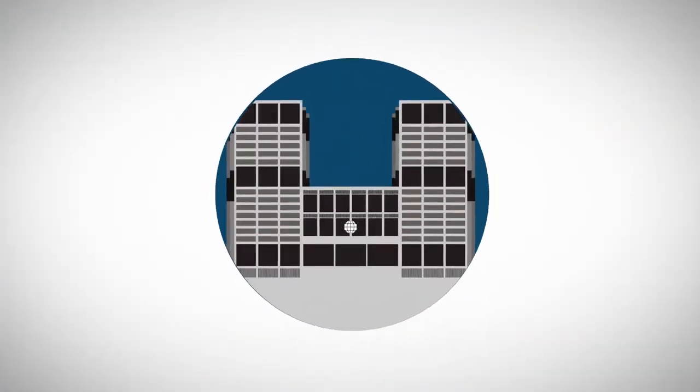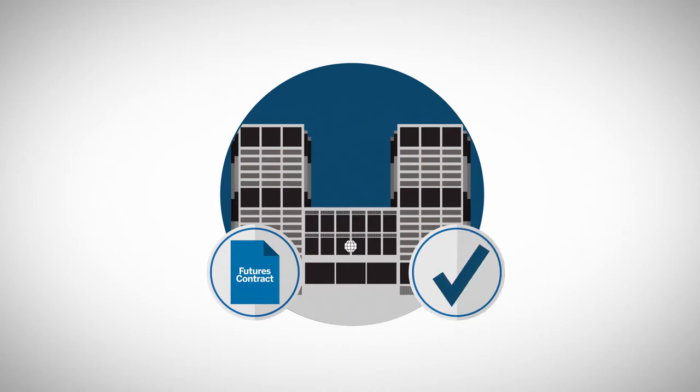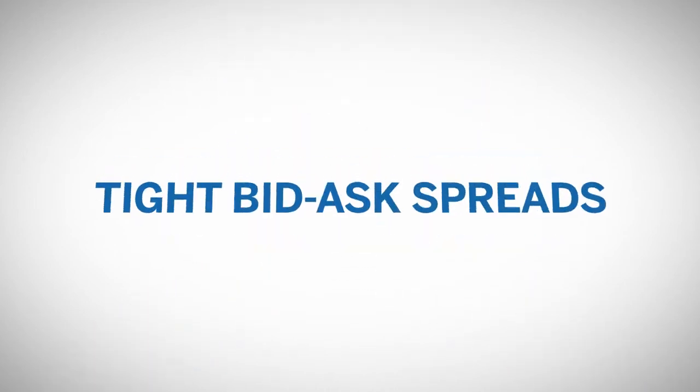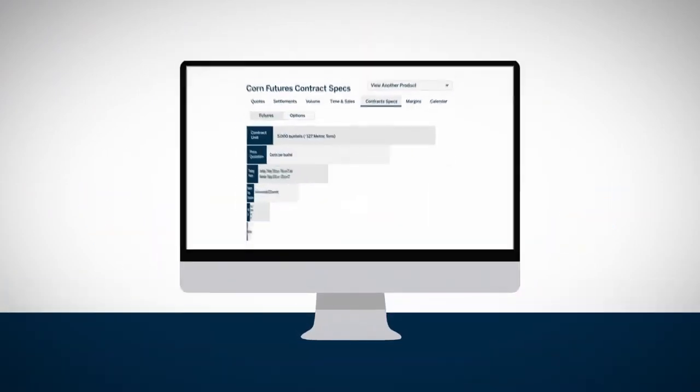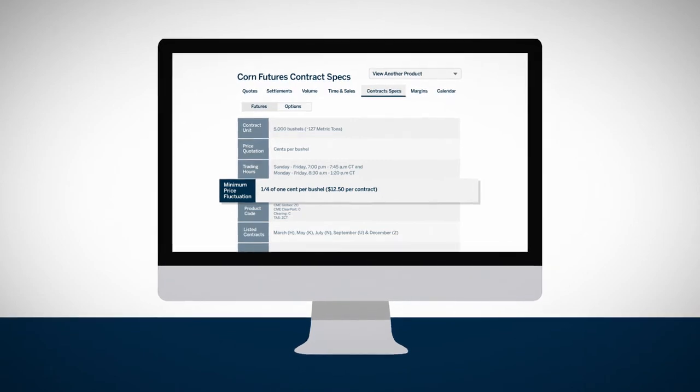Tick sizes are defined by the exchange and vary depending on the size of the financial instrument and requirements of the marketplace. Tick sizes are set to provide optimal liquidity and tight bid-ask spreads. The minimum price fluctuation for any CME Group contract can be found on the product specifications page.